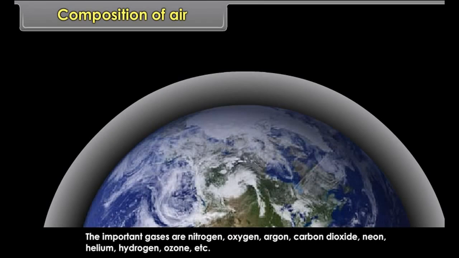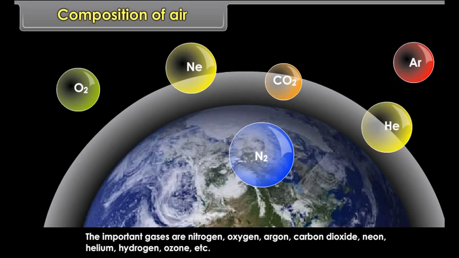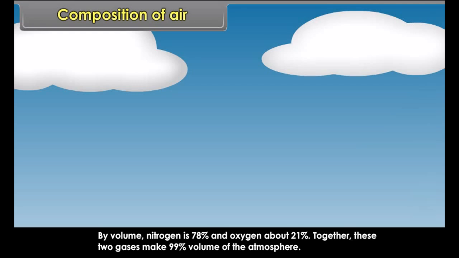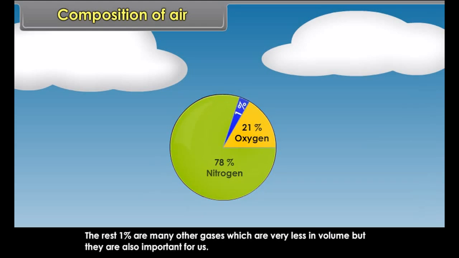The important gases are nitrogen, oxygen, argon, carbon dioxide, neon, helium, hydrogen, ozone, etc. By volume, nitrogen is 78% and oxygen about 21%. Together, these two gases make 99% of the volume of the atmosphere. The rest, 1%, are many other gases which are very small in volume, but they are also important for us.